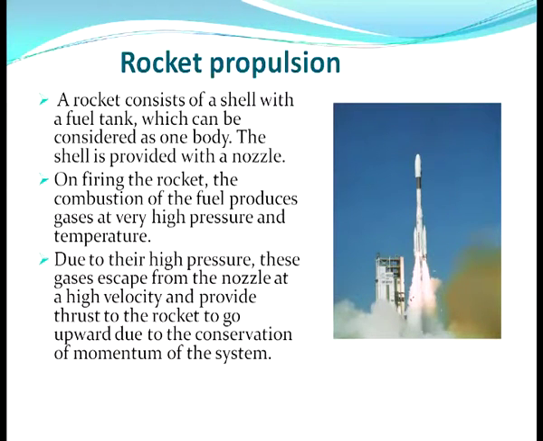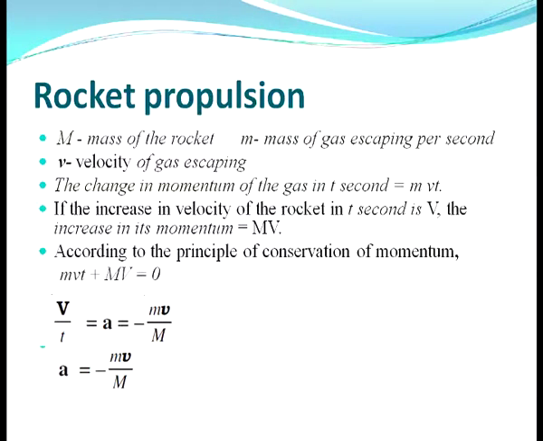As the gases escape in the downward direction, the rocket goes in the upward direction, and this is only due to the conservation of momentum of the system. So, if capital M is the mass of the rocket, small m is the mass of the gas escaping per second, and v is the velocity of the gas escaping, then the change in momentum of the gas in t seconds is equal to m v t.